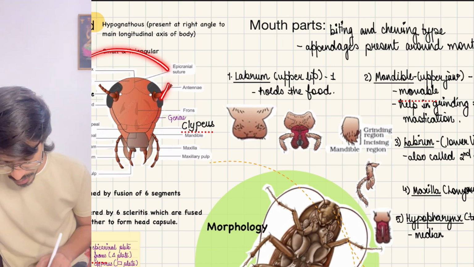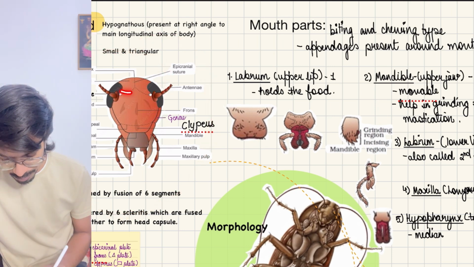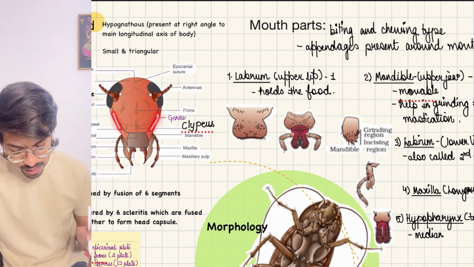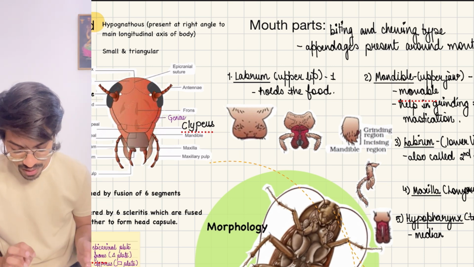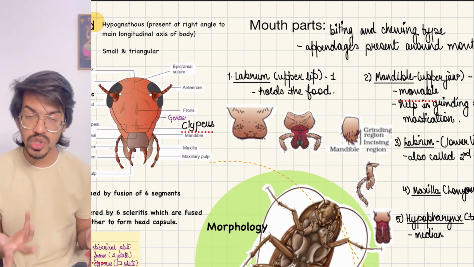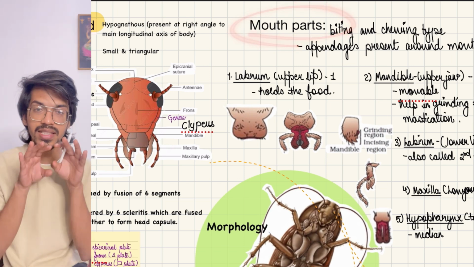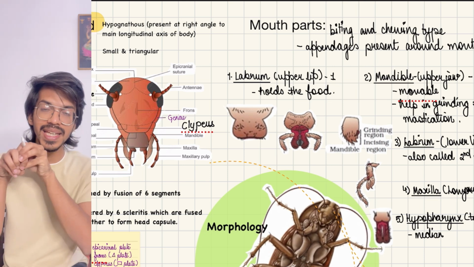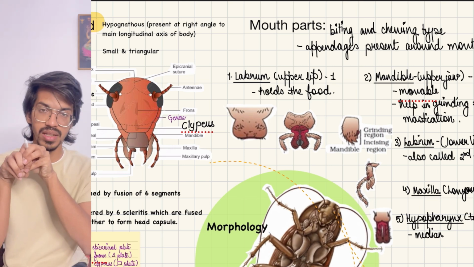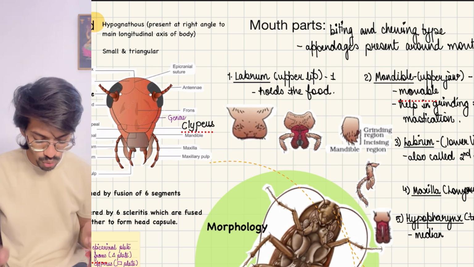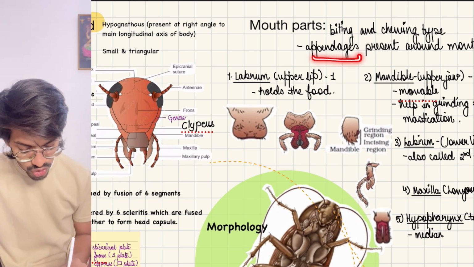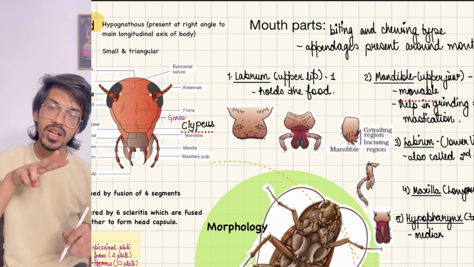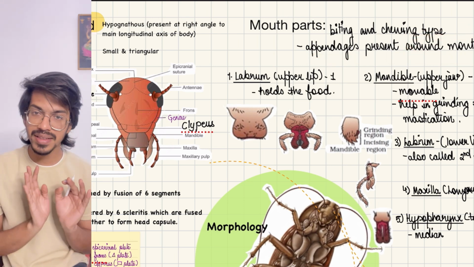Then in this body part, you see different plates present. Now let's go into it and see what parts we're going to study. The most prominent part is the mouth part, and its mouth is biting and chewing type. So it bites the substances that it wants to feed on and then chews them. It has appendages present around the mouth. So it has one upper lip, one lower lip, mandibles, and the maxillae.